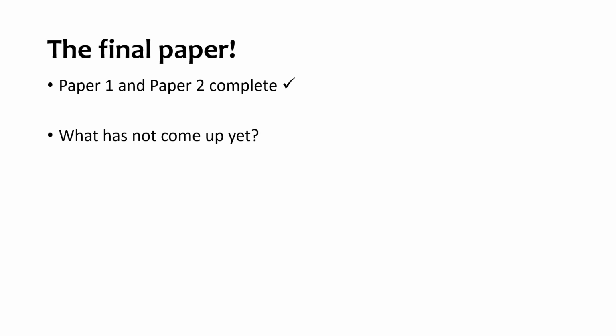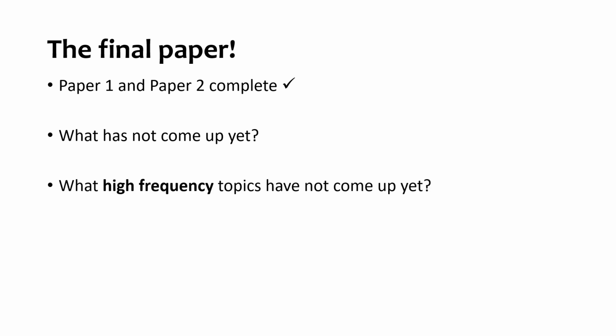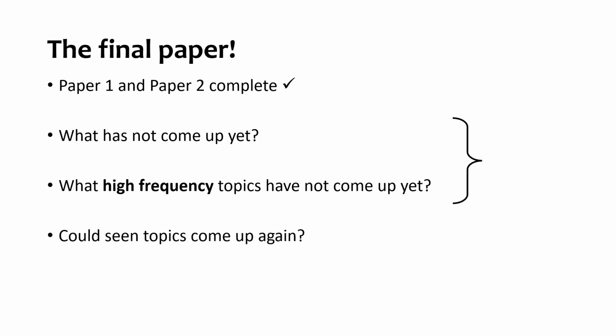So it is the final paper, which means at this point we know the most that we have known over any of the other papers so far. So paper 1 and 2, tick, they are done. So now we have to think very carefully about what has not come up yet. Splitting that into two: what high frequency topics have not come up yet, and could seen topics come up again?